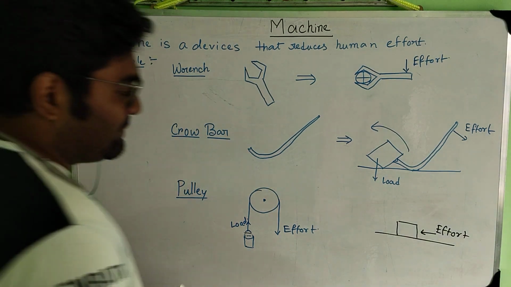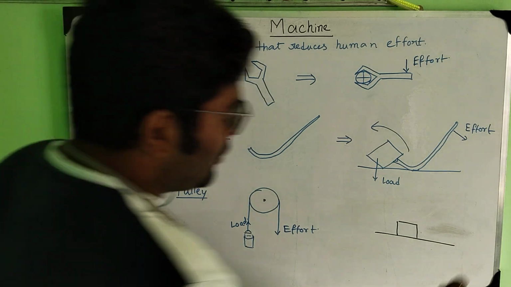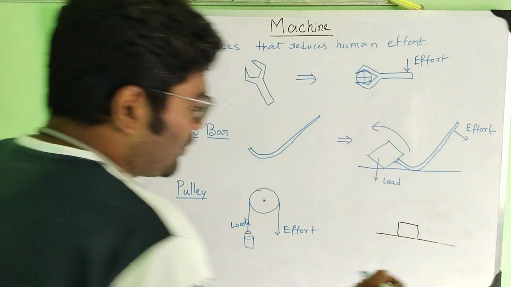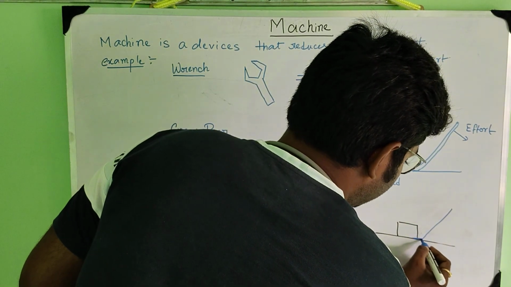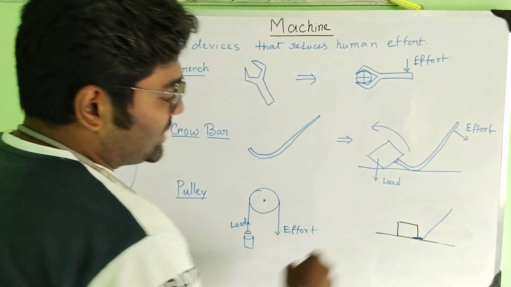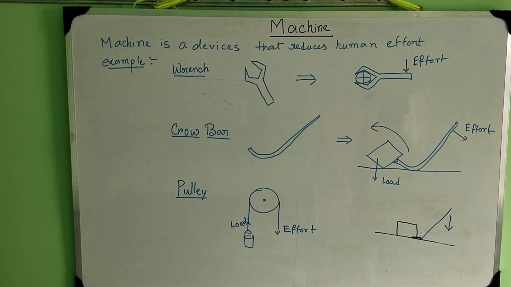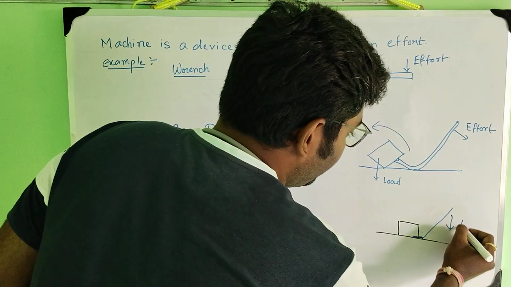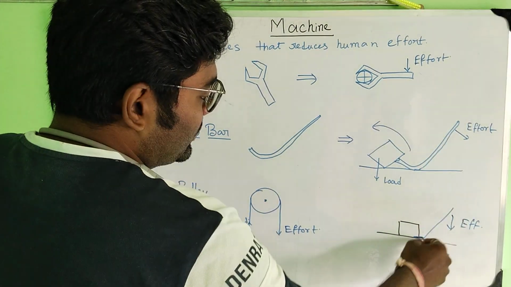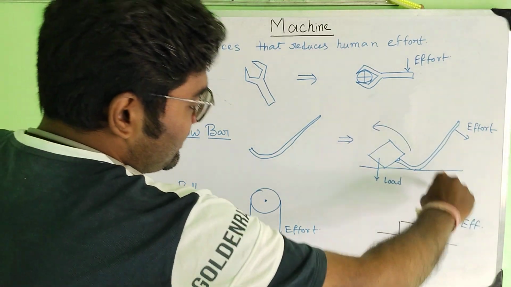Now instead of this, if we use a crowbar, we have to put this edge inside, between the block and the surface, and put the effort here.